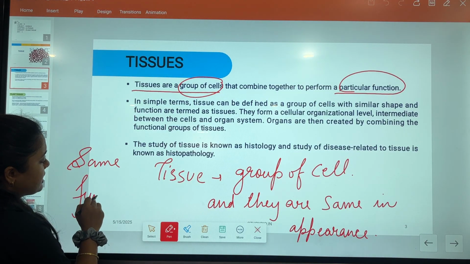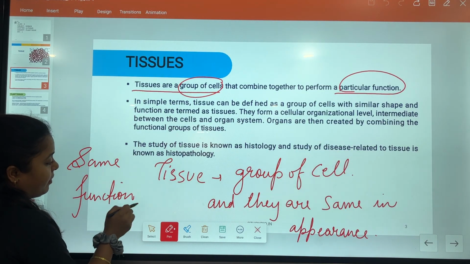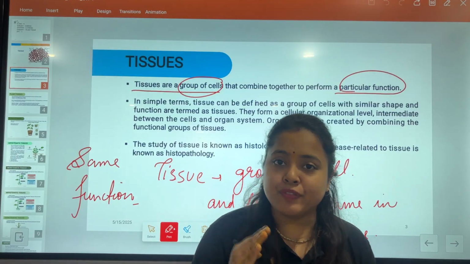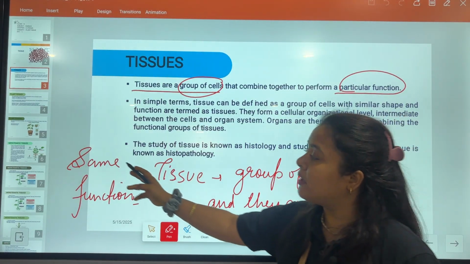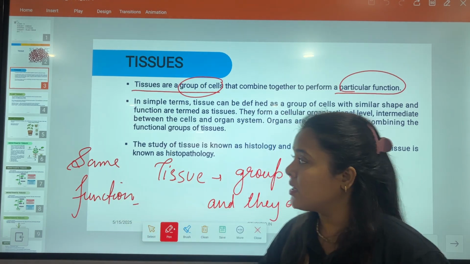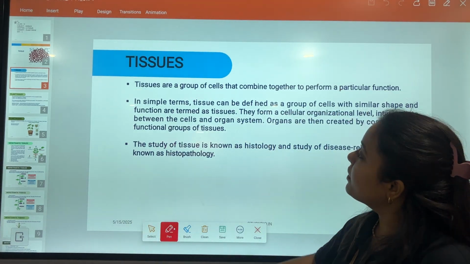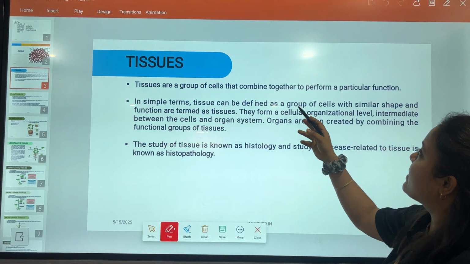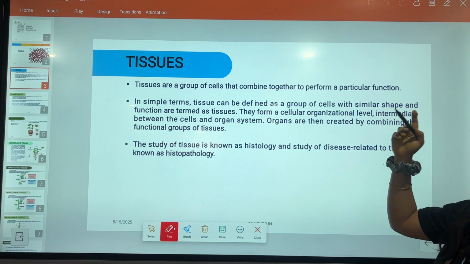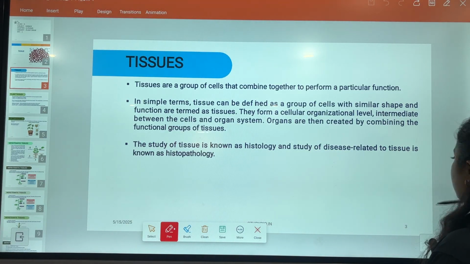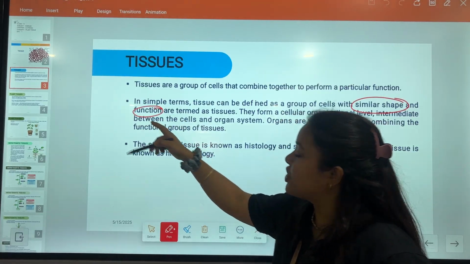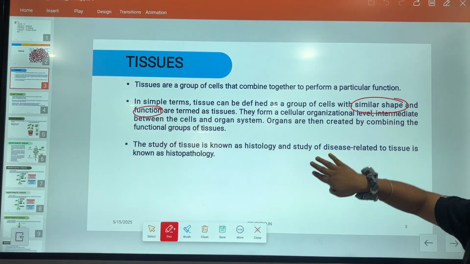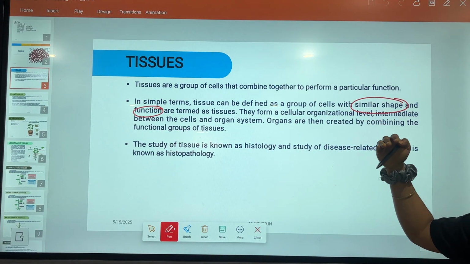Okay? These are the 3 points which you have to remember for tissue: a group of cells which are similar or the same in appearance, and they also perform the same function. Right? Moving further, in simple terms, tissue can be defined as a group of cells with similar shape and similar function. This is another way in which you have learned the definition of tissue.